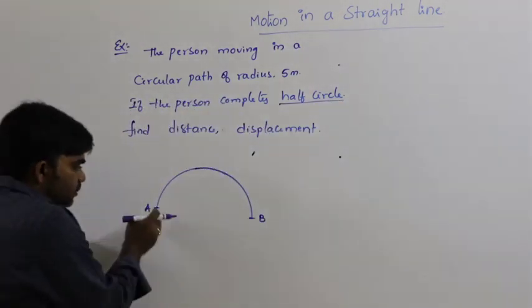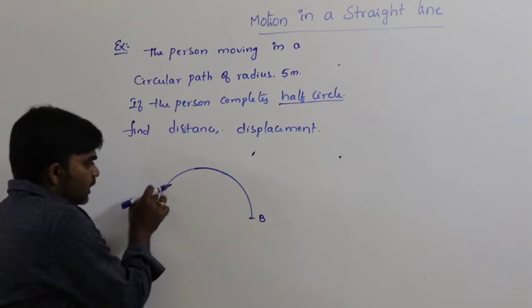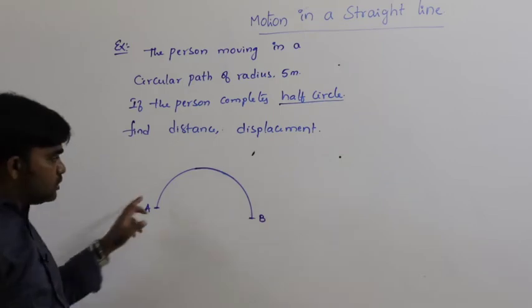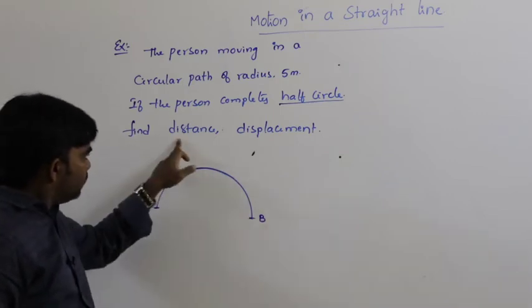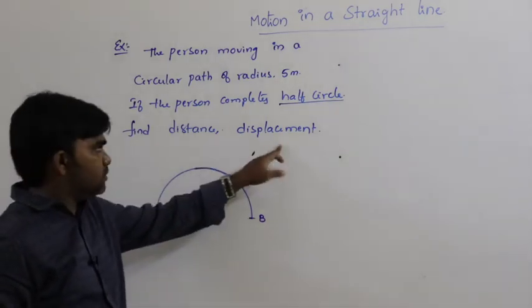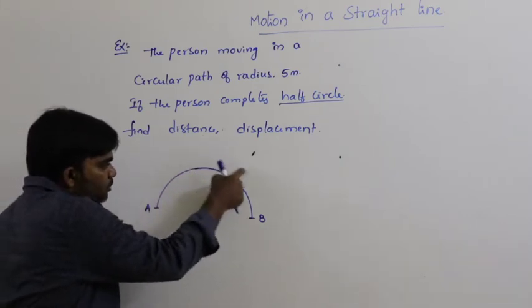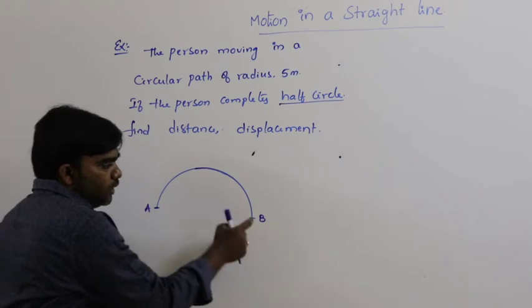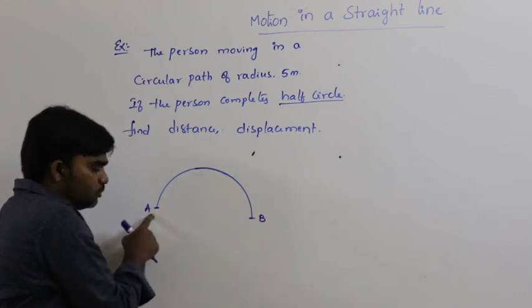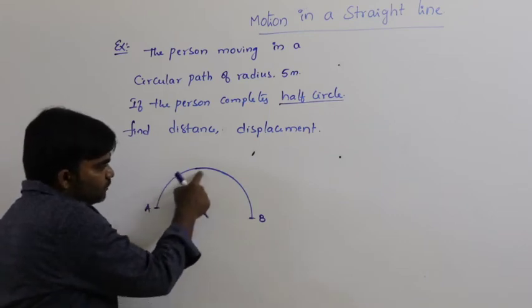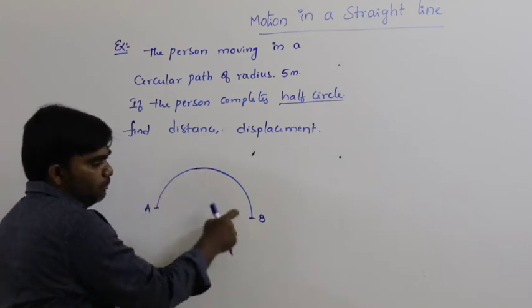So that means the person starts at the point A, moving along the circular path and reaches the point B, now we have to find distance and displacement. What is distance? The total path followed by the body from starting position to ending position. Let us say the starting position is A, ending position is B. The total path followed from point A to B.